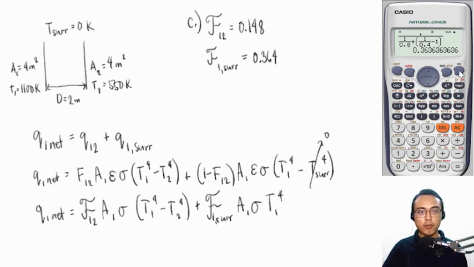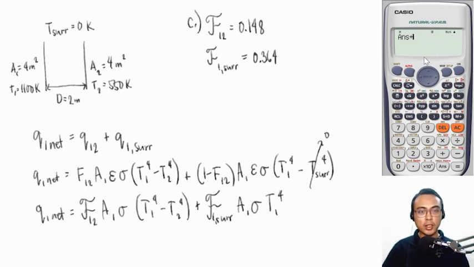Substituting, we have F12 of 0.148 times area 1, which is still 4 square meters, times the constant times the difference in temperatures. It's 1,100 raised to the fourth power minus 550 raised to the fourth power. So the contribution of Q12, or the rate of heat transfer from plate 1 to plate 2, to the net rate of heat transfer is 46 kilowatts.